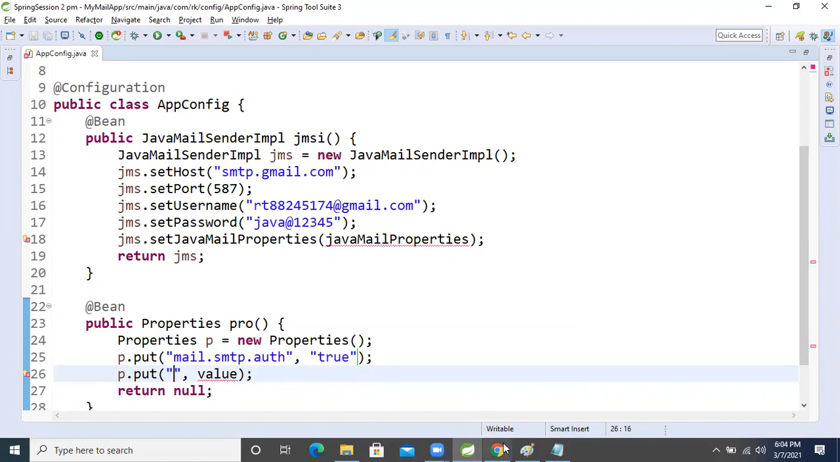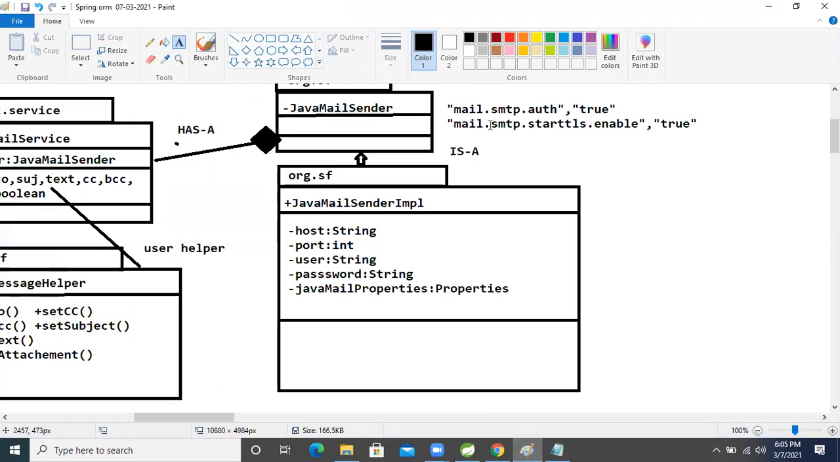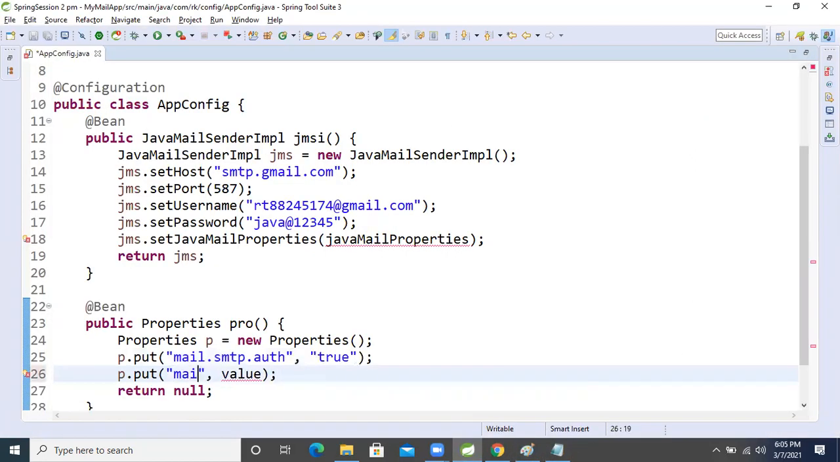Now come here. Mail SMTP is stateless, right? It means STARTTLS is there. I will explain the OSI model, because I need to explain it so that you people will understand. But first let's write it, then I will explain what it is. Mail, SMTP. SMTP means Simple Mail Transfer Protocol. Now, what is next? TA